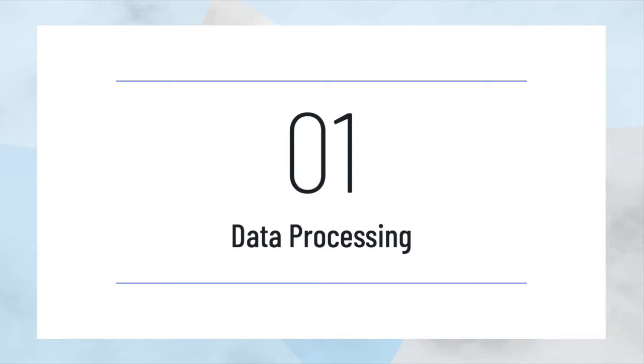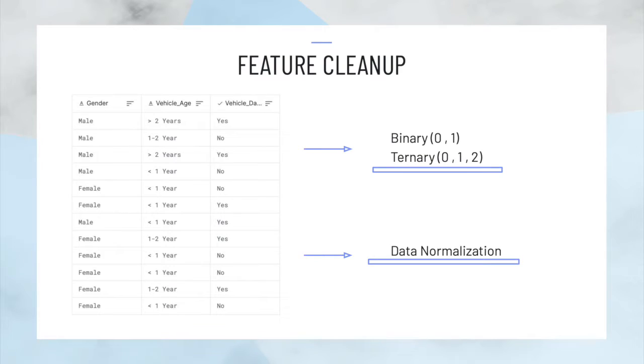We tested various algorithms to find the most efficient model in solving this problem, and this initially required data cleaning and feature selection. First, we converted the three categorical features, gender, vehicle age, and vehicle damage, into either binary or ternary values, and then normalized the data to a mean of 0 and a standard deviation of 1. We also dropped the feature containing customer ID from the dataset.